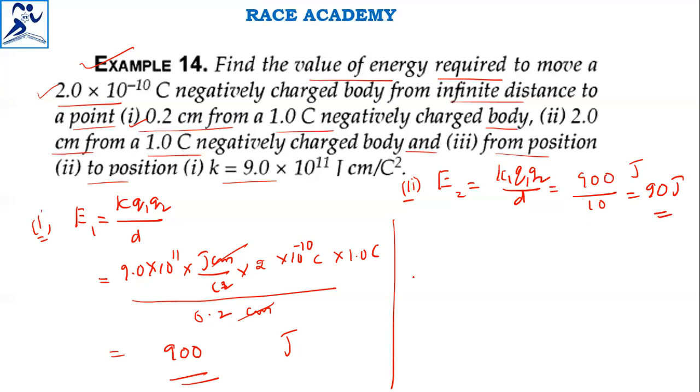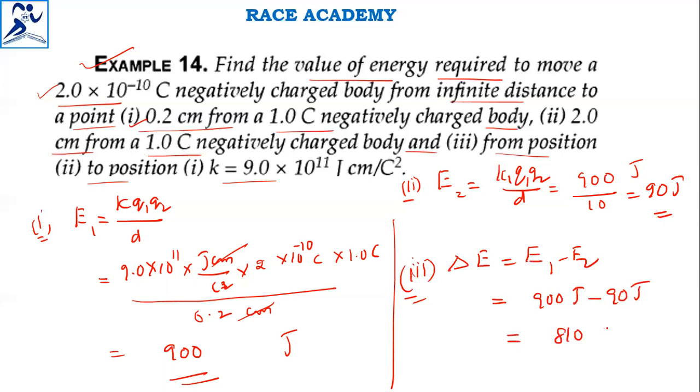Next one. What the third important thing they ask is the difference between the positions. That means we will find delta E, that is E1 minus E2, that is 900 joules minus 90 joules, a total of 810 joules.